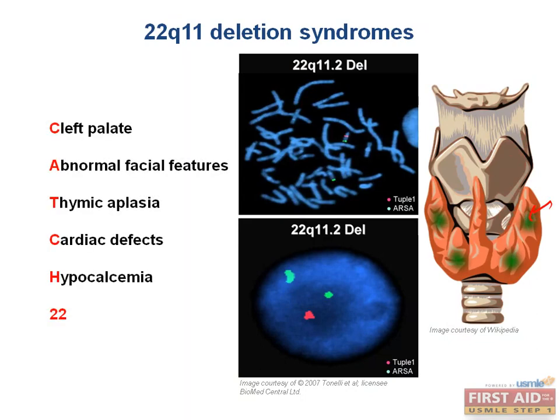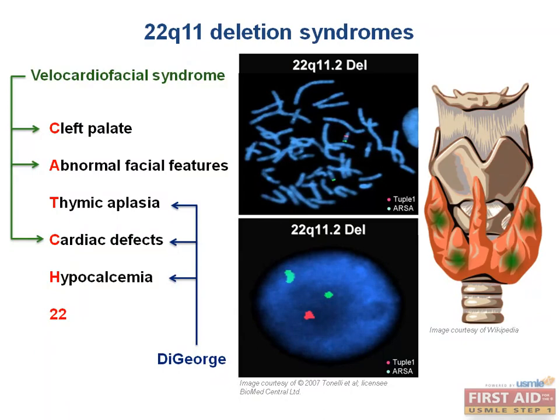The variable presentation of this syndrome includes cleft palate, abnormal facial features, thymic aplasia, which causes a T-cell deficiency, cardiac defects, and hypocalcemia secondary to parathyroid aplasia. You can remember these using the mnemonic CASH22. Now, DiGeorge syndrome includes thymic, parathyroid, and cardiac defects, while velocardiofacial syndrome includes palate, facial, and cardiac defects.